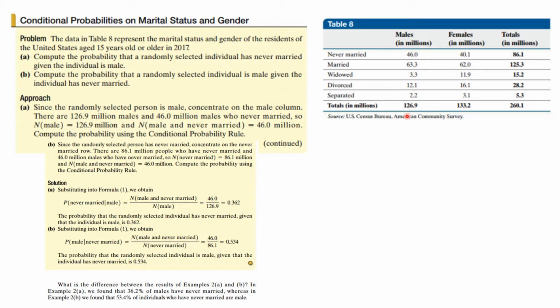Well, given that they're male, we look in this column, so it is a total of 126.9, and they were never married as 46. So we look at 46 over 126.9, and we get 0.362.